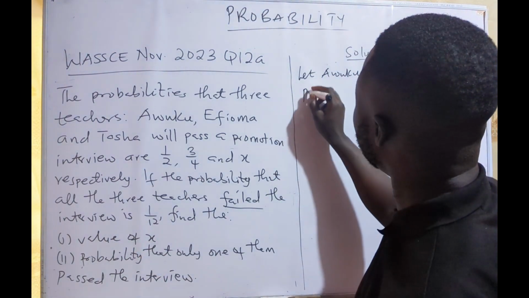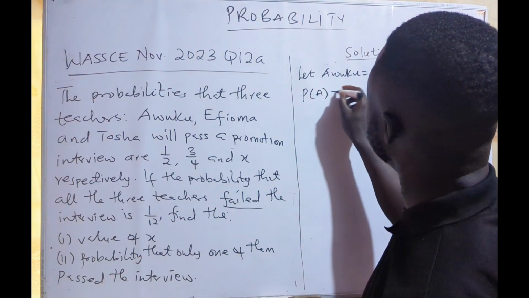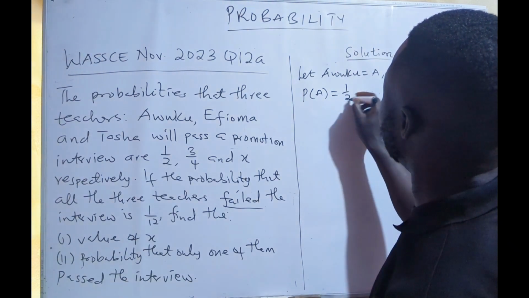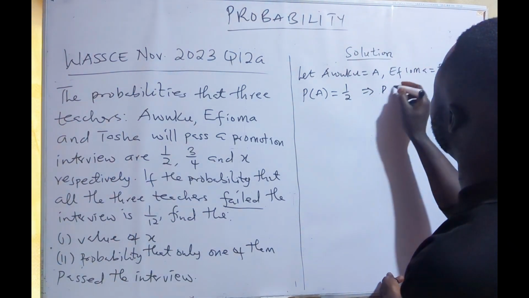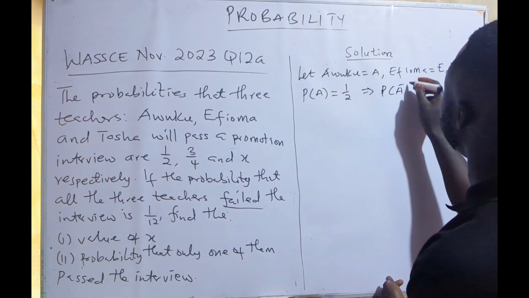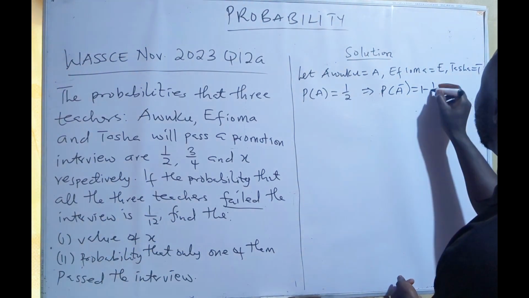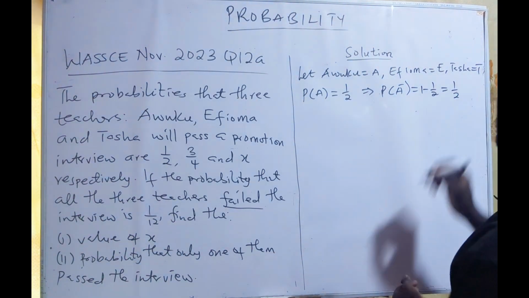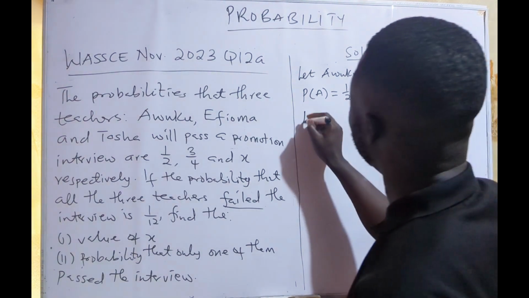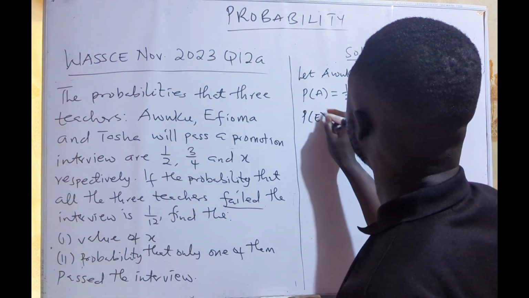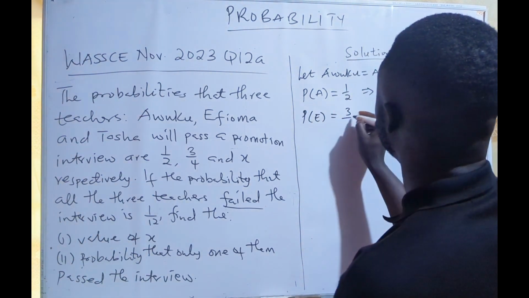So the probability of Awuku passing the interview is 1/2. It means that the probability of Awuku failing will be 1 minus 1/2, which is 1/2. And the probability of Efuma passing is 3/4.